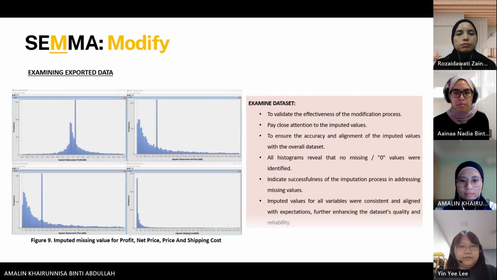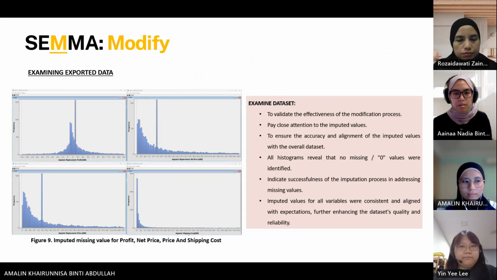To validate the effectiveness of our modification process, we examine the exported dataset. As shown in figure 9, the histograms indicate that no missing or 0 values were identified in each column, which means our imputation is effective.